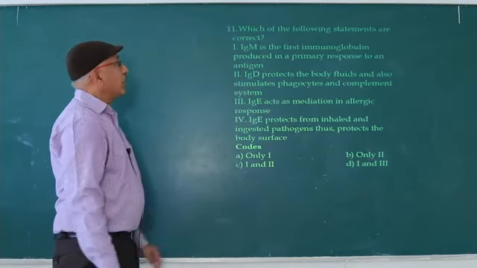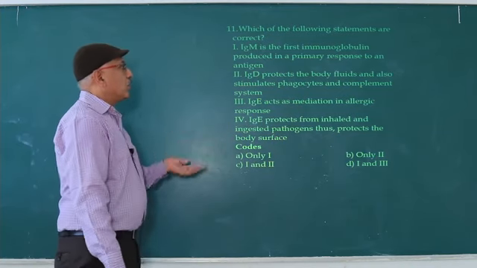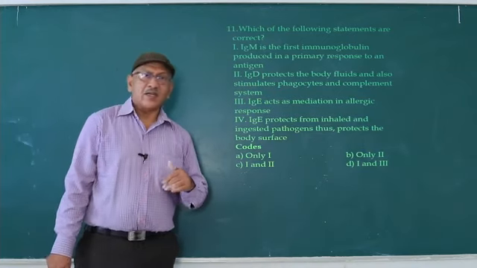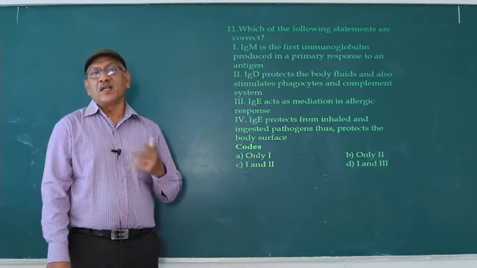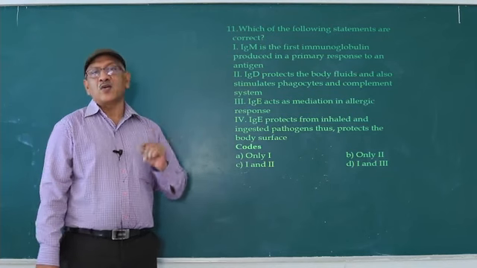Which of the following statements are correct? IgM is the first immunoglobulin produced in a primary response to an antigen. Whenever antigen enters, the first responding antibody is IgM only. Reason: IgM is pentameric, containing 10 paratopes.